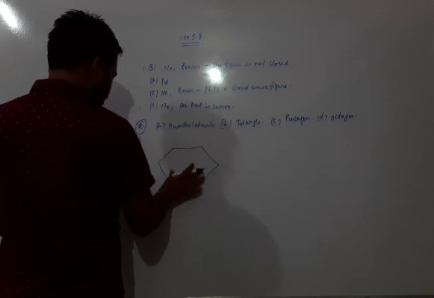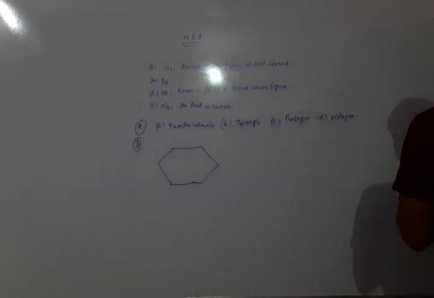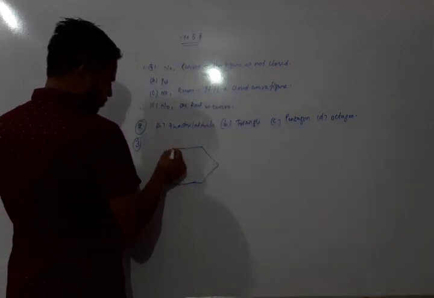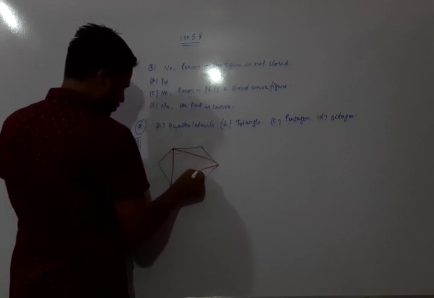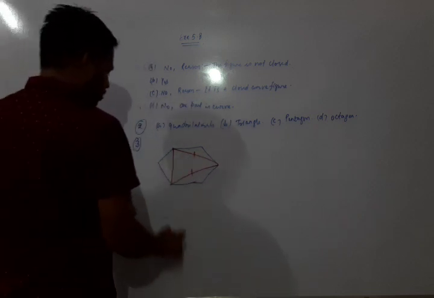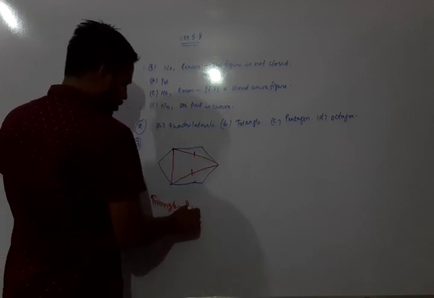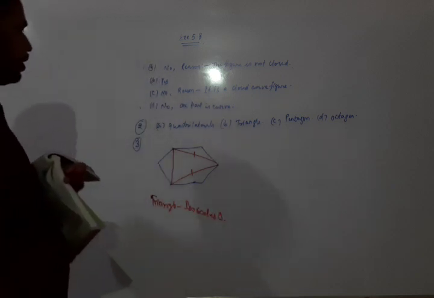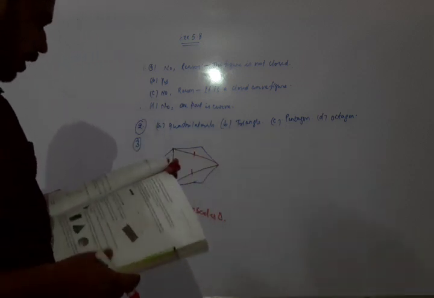I am using a red marker here. See, these line segments will be equal. So the triangle formed is an isosceles triangle.